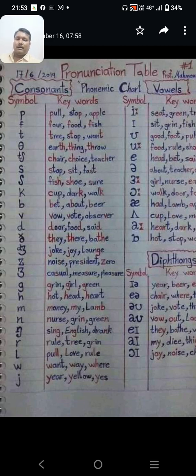Then another lesson is syllables. So we can learn about these syllables in the next class.